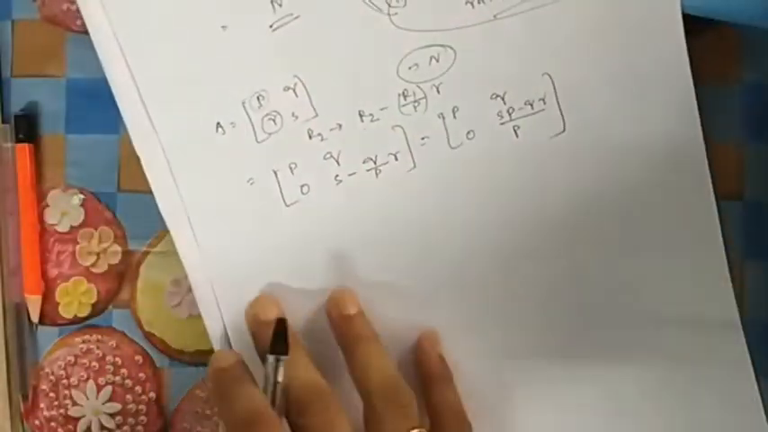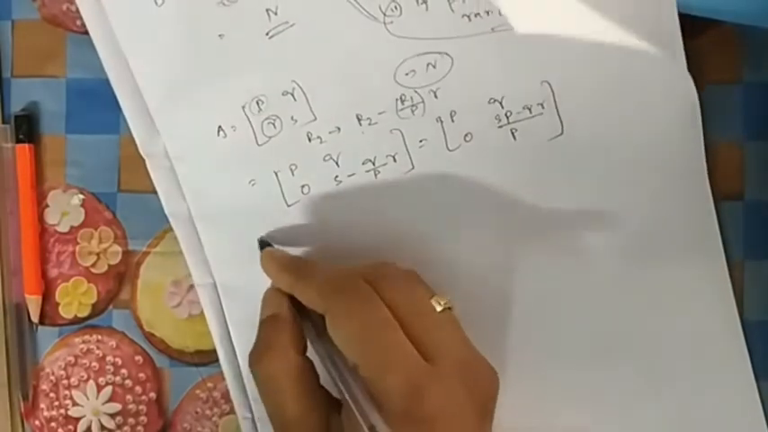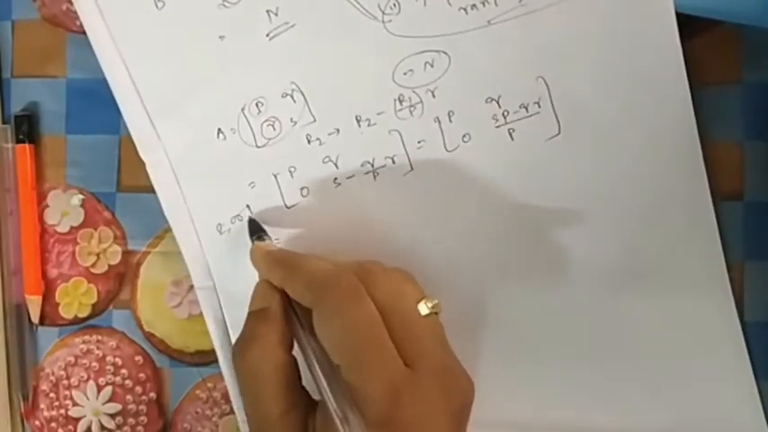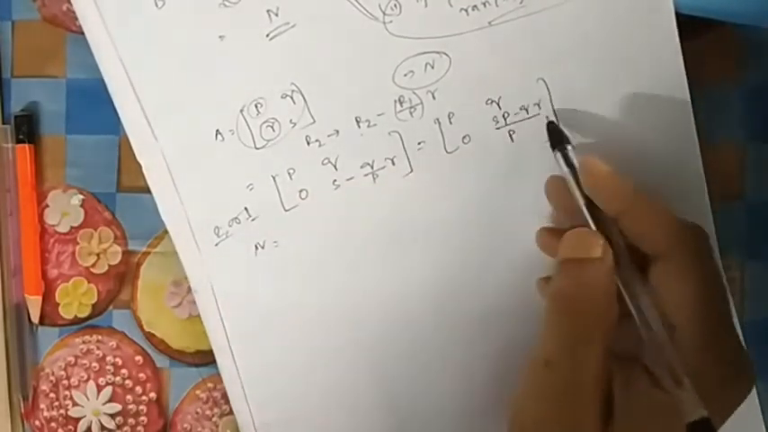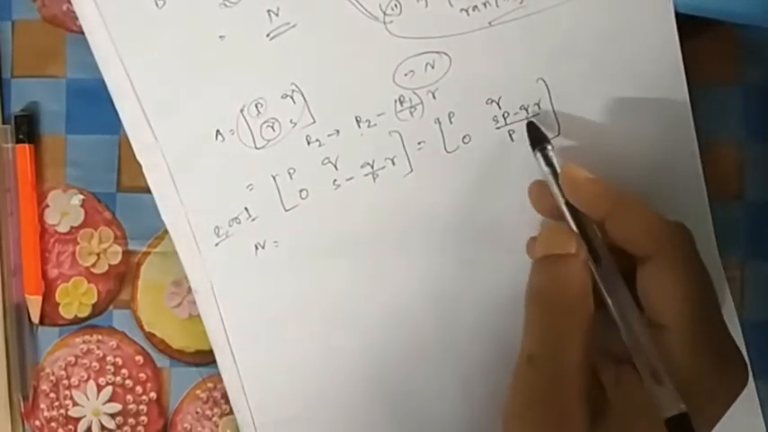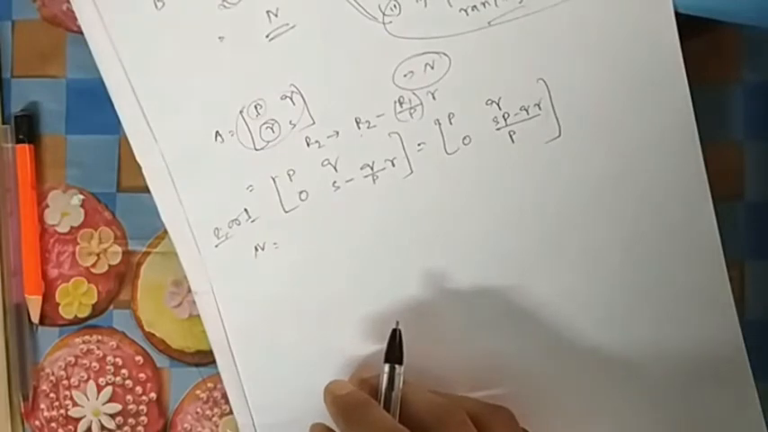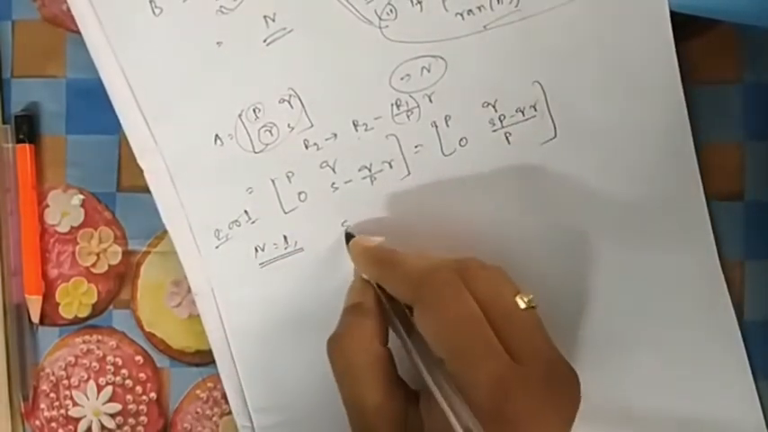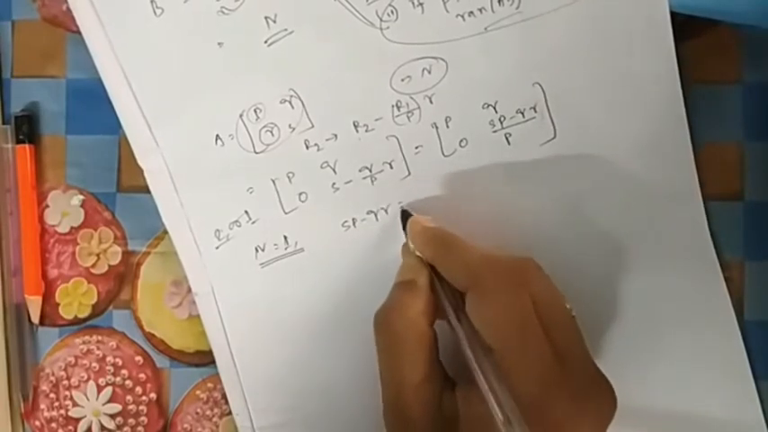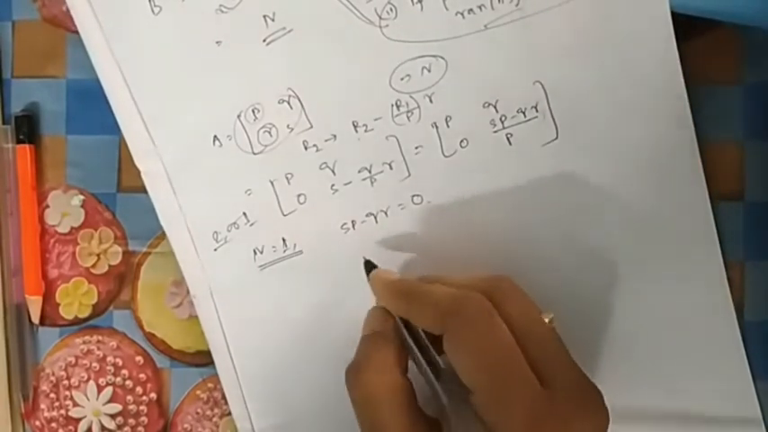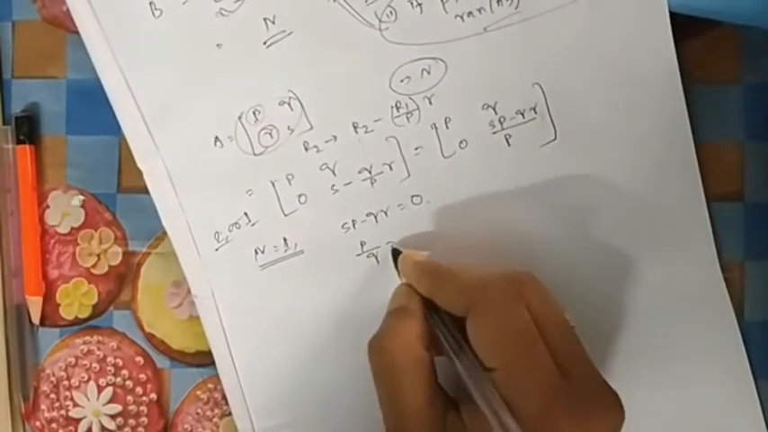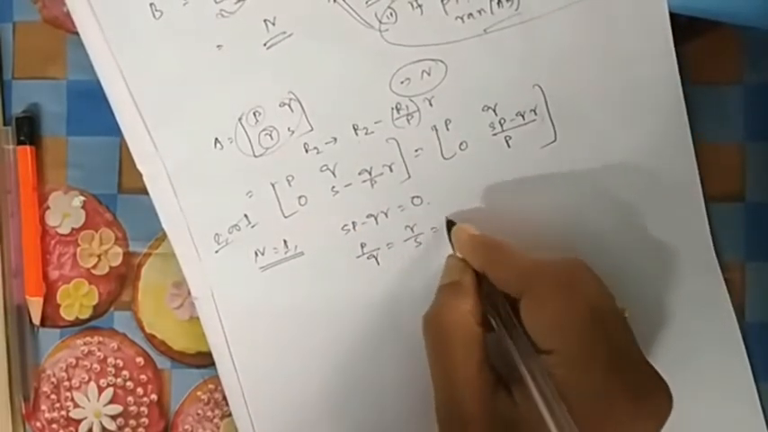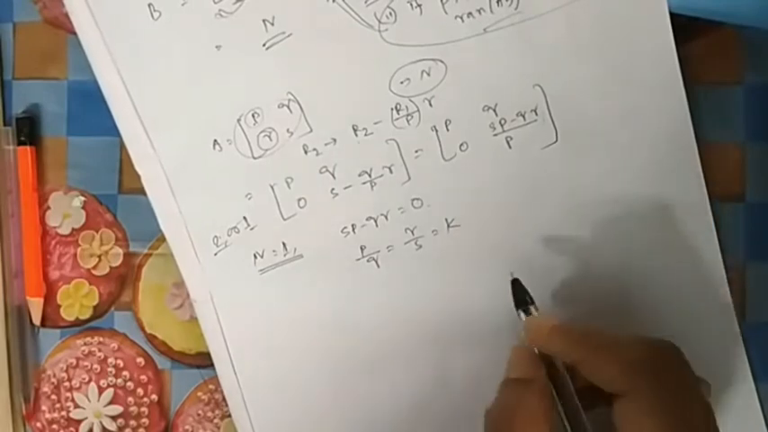Now for the generalized version, I can take any value of rank. This is a 2 cross 2. Rank will be either 2 or 1. If you take 2, we cannot conclude anything from here. Then it is not equal to 0. Not equal to 0 is not a special case for me. If I take 1, then I can do something with this one. If it is 1, that means this one should be equal to 0. If this is 0, then you can write P by Q equal to R by S is equal to K. Then PS minus RQ equals 0.